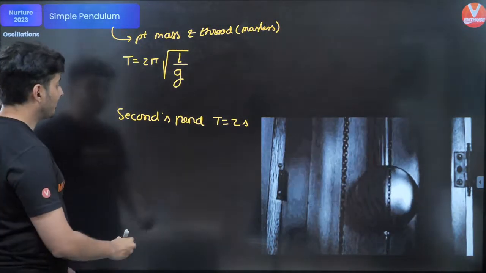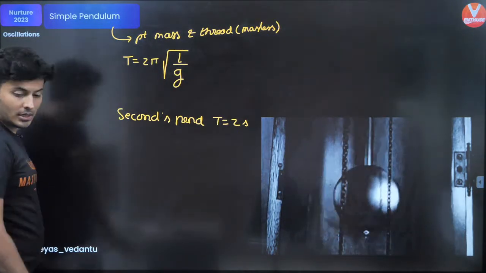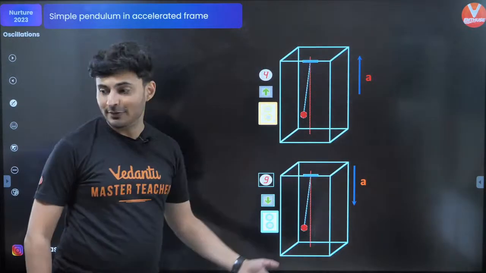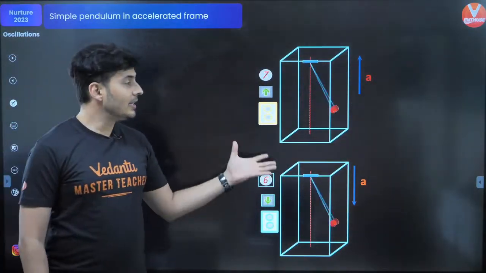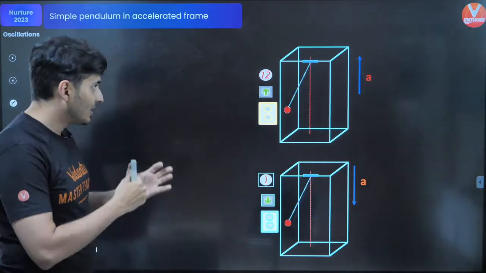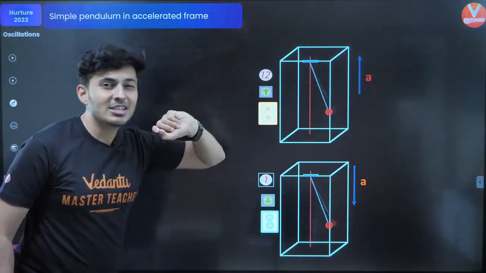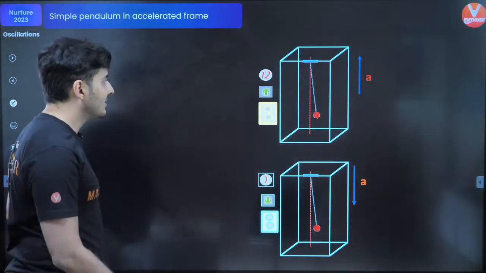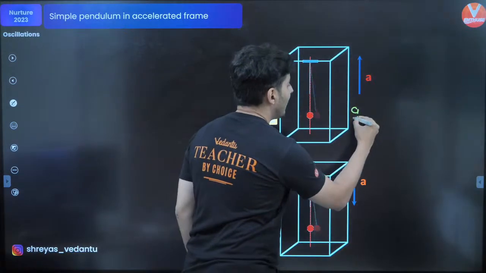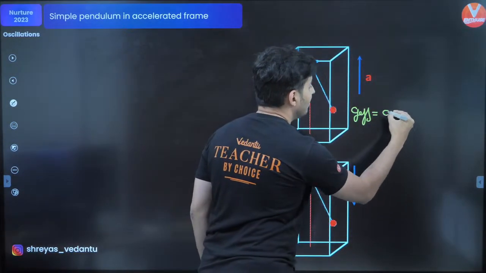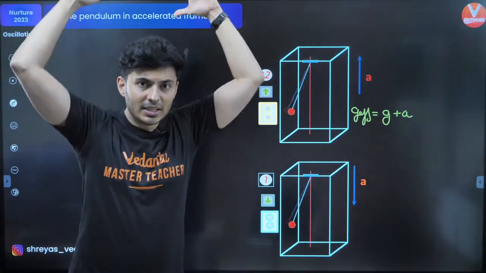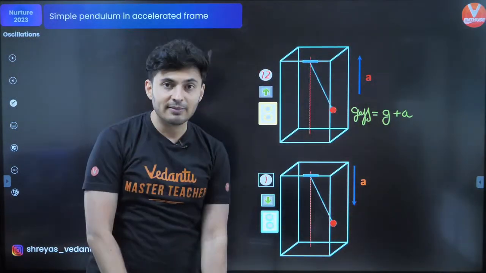Next thing. For a simple pendulum in an accelerated frame, meaning the lift is going either up or down, remember G will change, hence the time period will also change. If the lift is going up, the effective value of gravity will become G plus A, because the pseudo force will add with the weight.